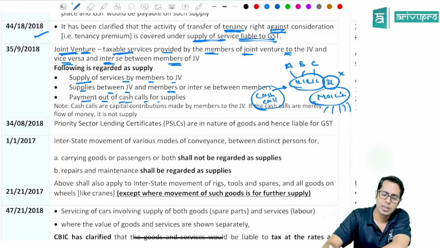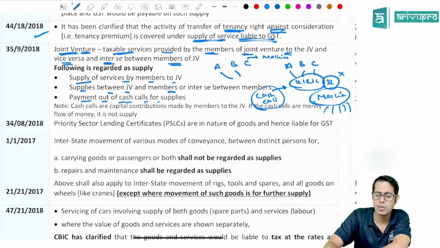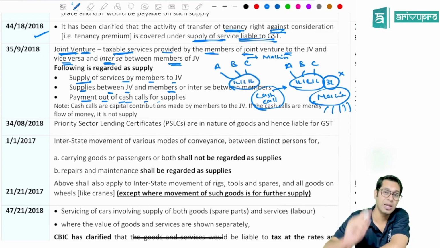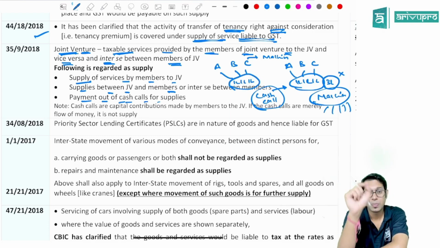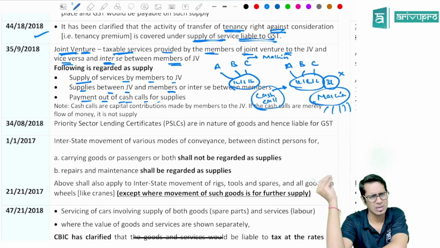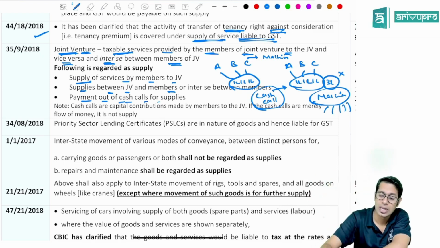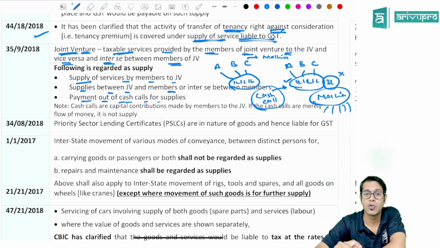Case number 2, there are three people, A, B and C. C already has a machinery. Now these people come together and they contribute 1 lakh rupees. Please note, in case number 1, ABC contributed 1 lakh rupees and then purchased a machinery, and using this machinery services were given or goods were supplied, whatever the case is. That transaction is not treated as supply because the money contributed was for purchase of some item.